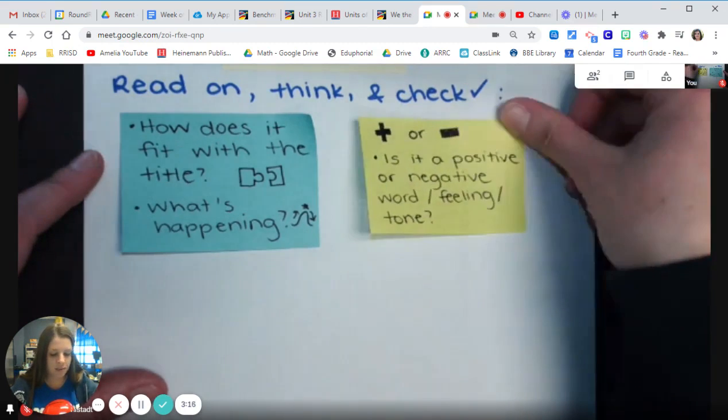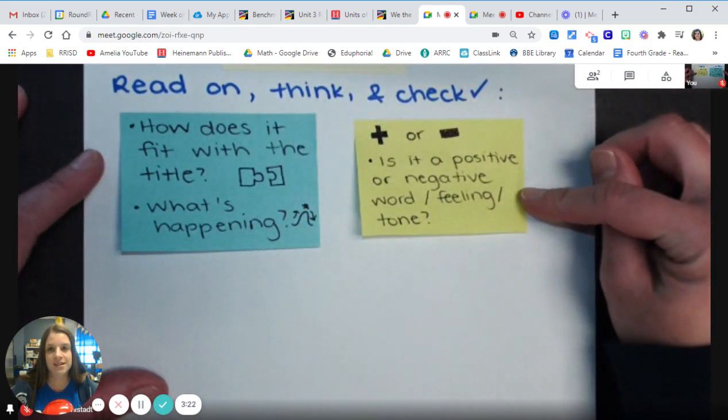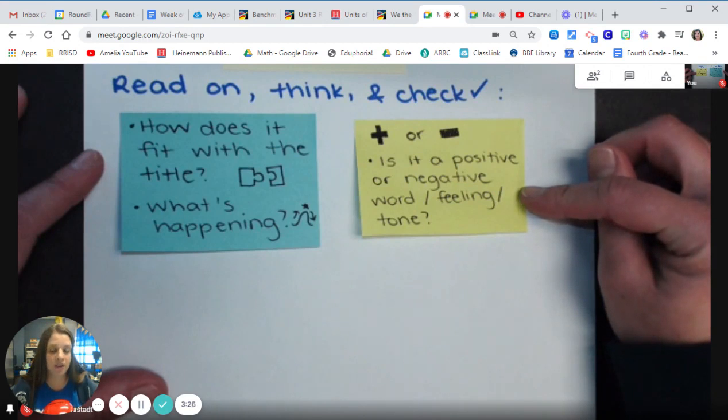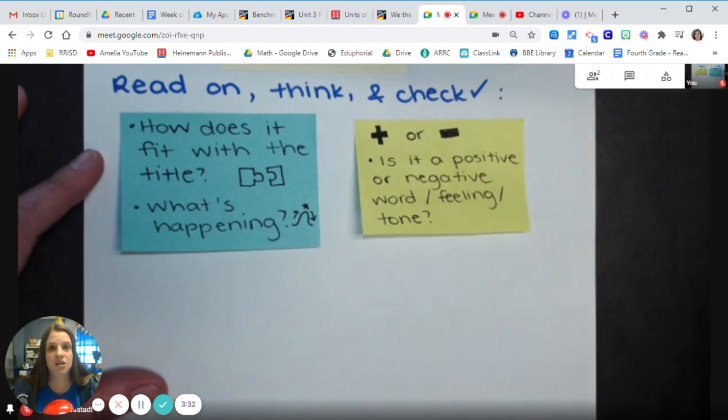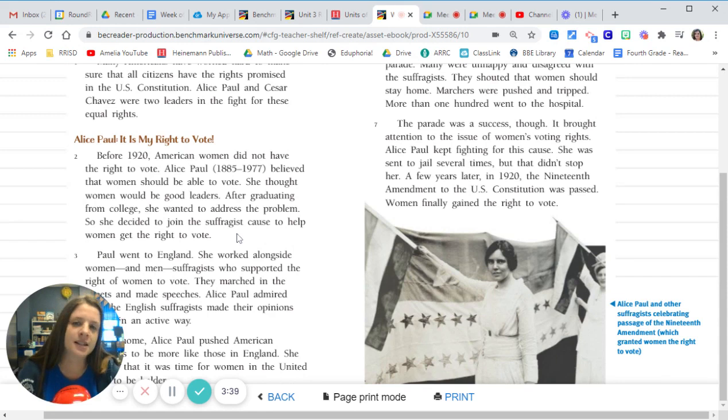Another way that you can think about it to check is it a positive or negative word, feeling, or tone? Sometimes our tricky words have a more positive or a negative tone or feeling, and that can help us decide whether or not what we think it means is correct. Well, when we read about the word suffragist in this context, it doesn't necessarily feel negative to me. Does it feel negative to you? Not really. In fact, it's talking about how they're supporting the right of women to vote and how they want to be a certain way.